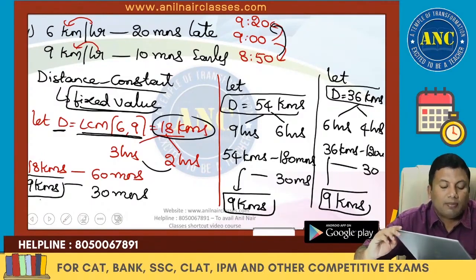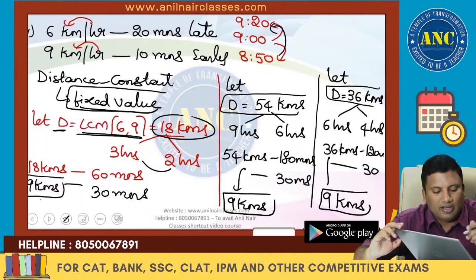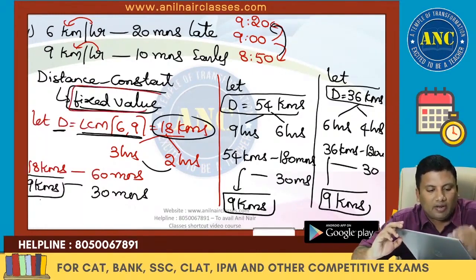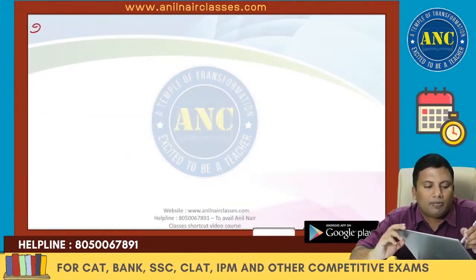Distance is nothing but a constant, which is a fixed quantity. Fixed quantity. This is what we require. Now, second question. This is the theme for all the problems today.